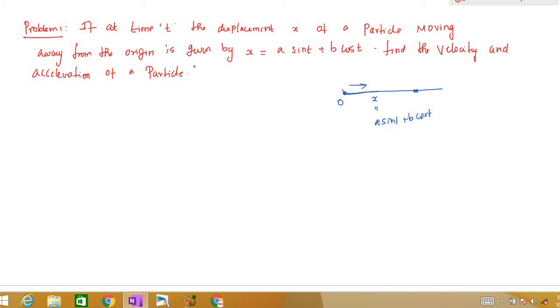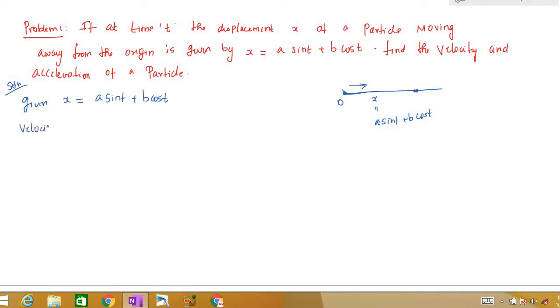So is the velocity positive or negative? It is moving away from the origin, that means our x will be increasing. If x is increasing, the velocity will be plus dx by dt and acceleration will be d square x by dt square, right? So given x is equal to a sin t plus b cos t.